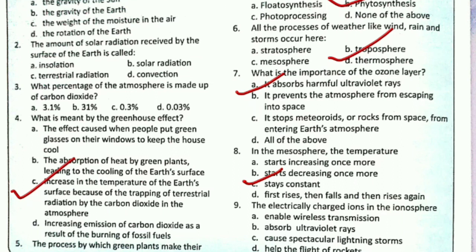Next, the electrically charged ions in the ionosphere, options are: enables wireless transmission, absorbs ultraviolet rays, cause spectacular lightning storms, or help the flights of rockets. So we know that the electrically charged ions in the ionosphere enable wireless transmission. So here correct option is A, it enables wireless transmission. So on this note we have completed chapter number 4, that is the atmosphere.